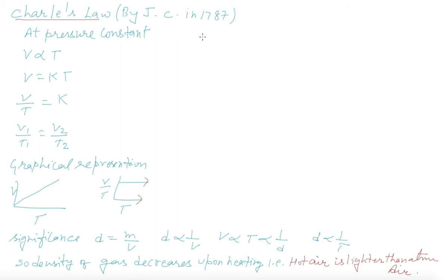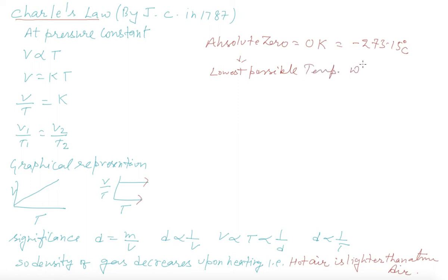And with this I would like to discuss absolute zero, that is 0 Kelvin or minus 273.15 degrees centigrade. It is the lowest possible temperature at which the volume of gas is supposed to be zero.